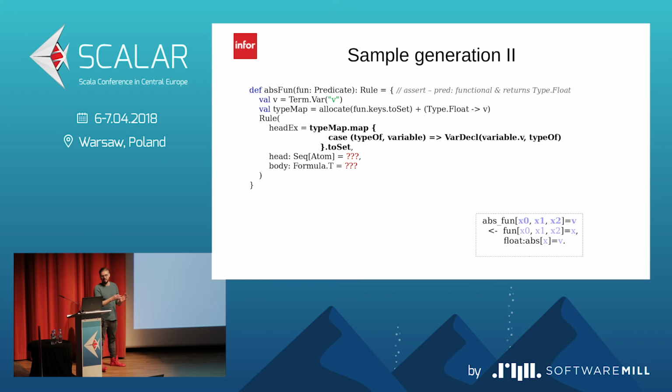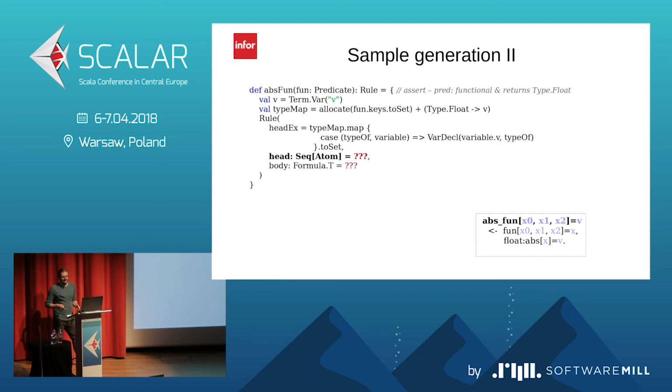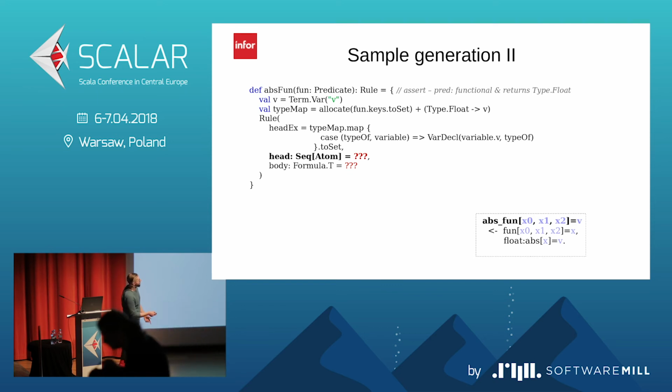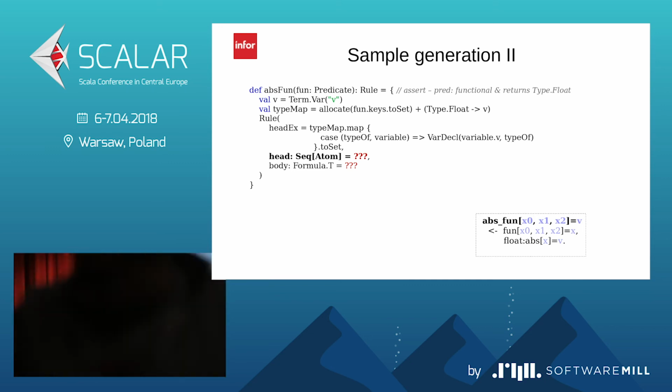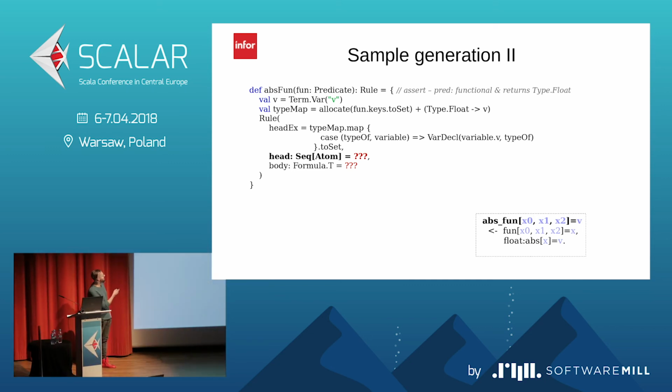It's the value set of the type map. And it's a set, so just a simple map. Okay, so next thing is the head. So the head is this. So this is an ABS predicate, but it's not a predicate because we need to have the bound variables. We need to have the atoms. And we need to create a sequence of atoms. So it will be a sequence of only one element, only of this ABS fun.